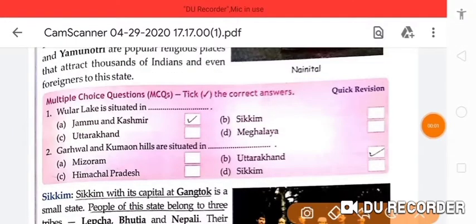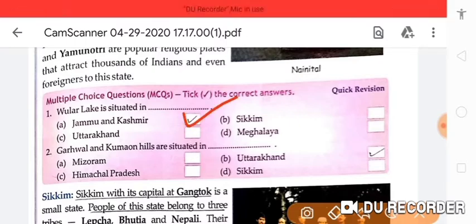So now let's do these two MCQs. Your first one is: Vular Lake is situated in. Options are Jammu and Kashmir, Sikkim, Uttarakhand, Meghalaya, and the correct answer is Jammu and Kashmir.